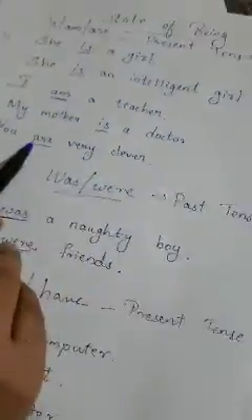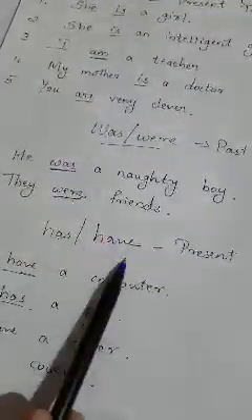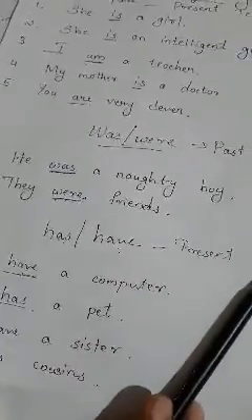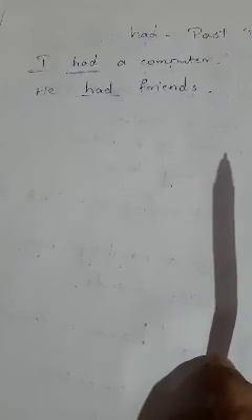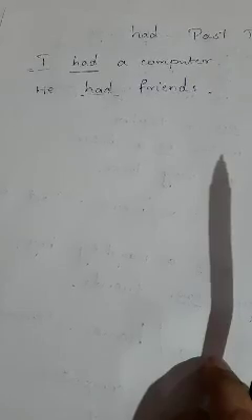Is, am, are, has, have we use in the present tense. Was, were and had we use in the past tense. These are the verbs we use to say something about a subject. These words are also called state of being.